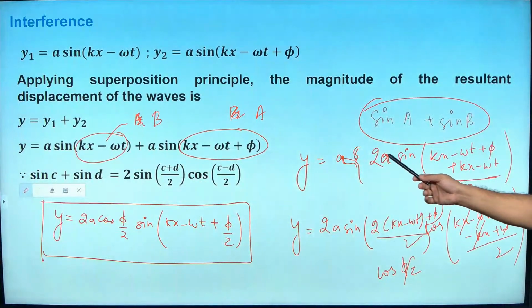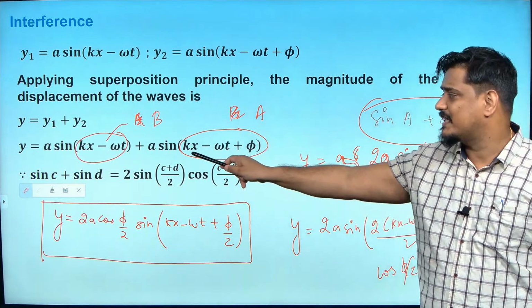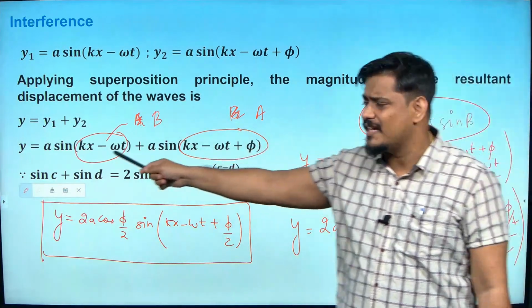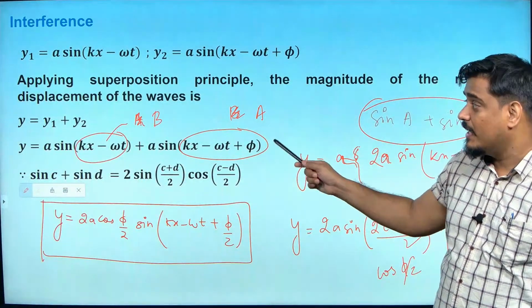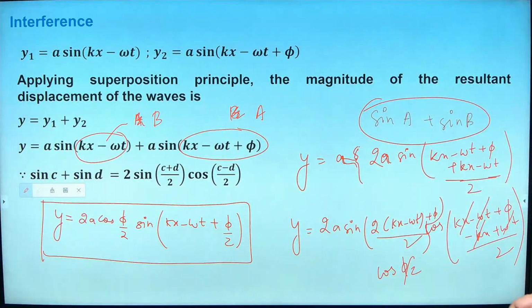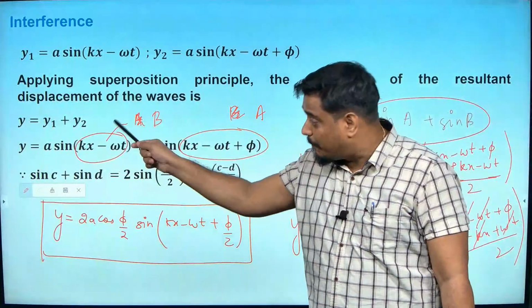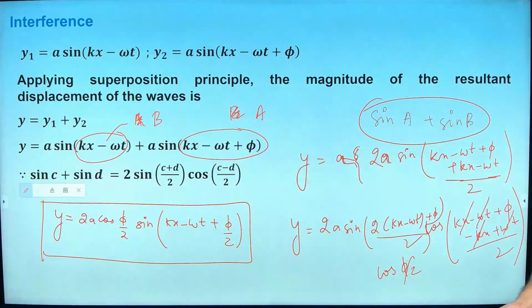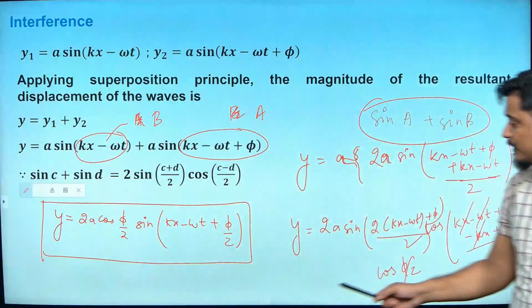So I have taken 2 sin of (A plus B) by 2 and cos of (A minus B) by 2. I have taken A as kx minus omega t plus phi and B as kx minus omega t. So kx minus omega t plus phi plus kx minus omega t, divided by 2, I have done. And then once again kx minus omega t plus phi minus kx, it will become plus omega t, divided by 2. So kx gets cancelled, omega t gets cancelled. What remains here is only phi by 2 with cos. So I wrote cos phi by 2 before. And with sine, what remains?